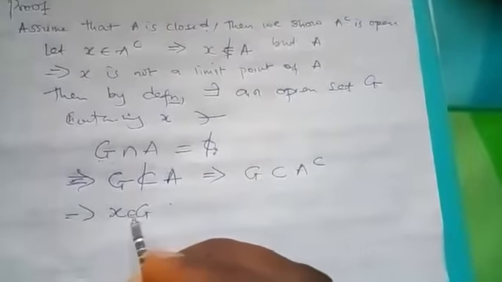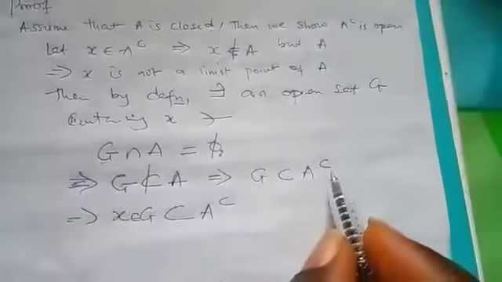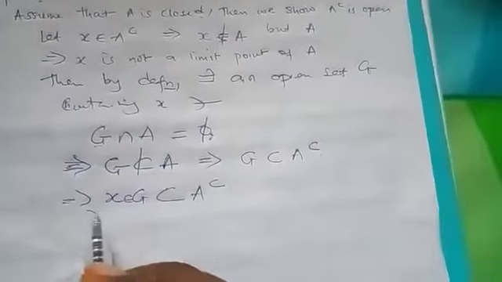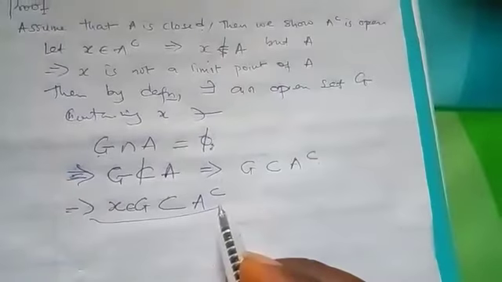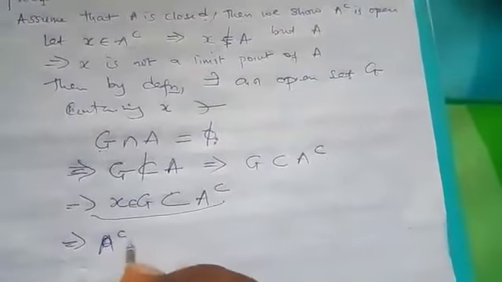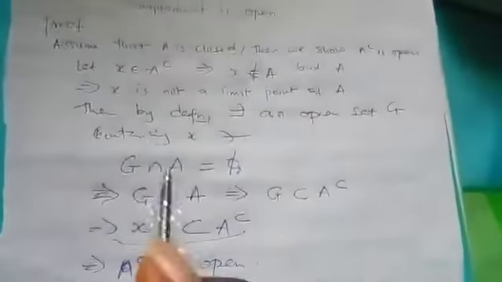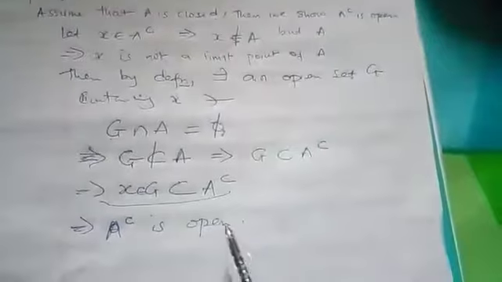This can be written as: S belongs to G, and G is a subset of A complement. This is just the definition of an open set. So this shows that A complement is open. So we have shown that if A is closed, then A complement is open.